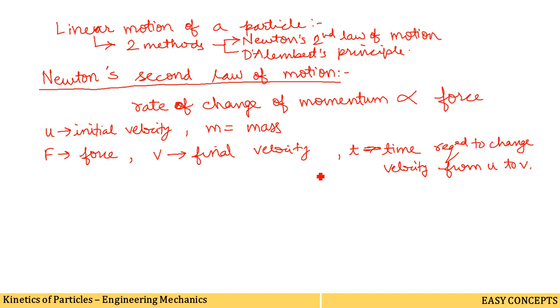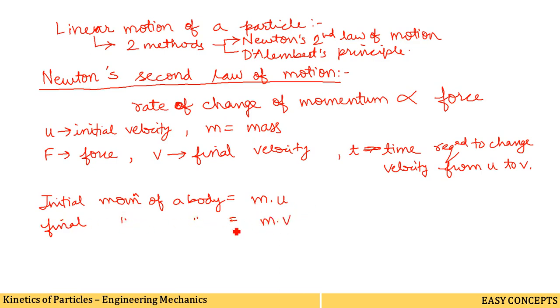We all know from the definition of momentum that the initial momentum of a body is written as m into u, meaning m for mass and u for initial velocity, and the final momentum of the body is equal to m into v. So now we can write the rate of change of momentum.